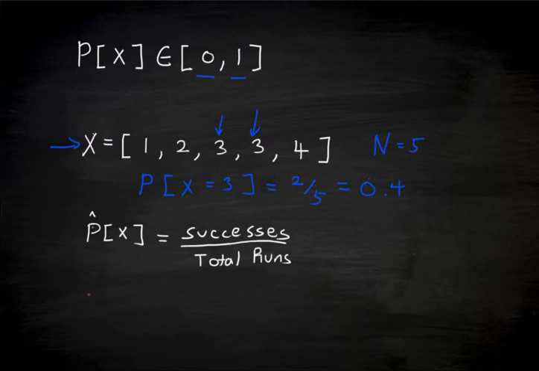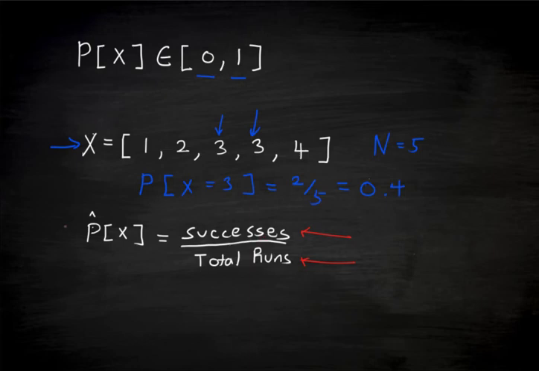So in a given season, let's just assume that he has had an opportunity to throw 100 free throws. The formula for estimating probability is successes divided by total runs. Successes is essentially out of the total trials that this person has made, how many of those trials did that person succeed?